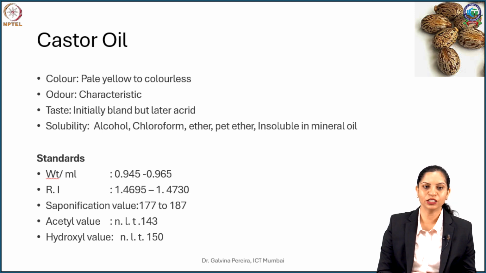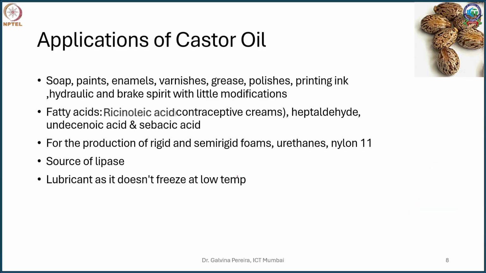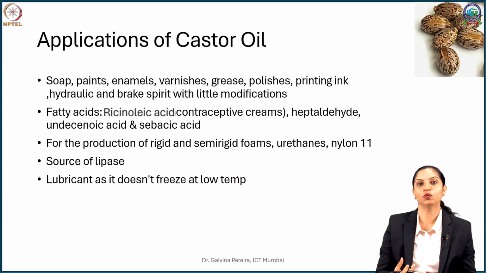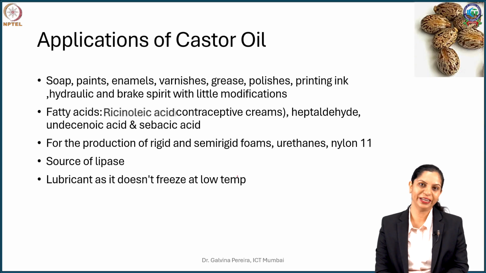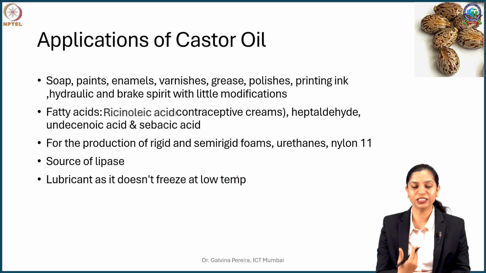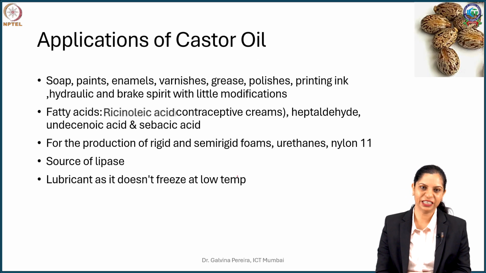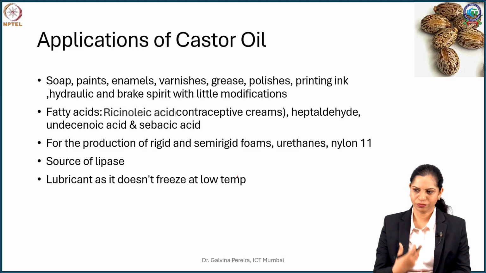Now these are some of the things used to determine the constants, the value or the assay of it. Castor oil has numerous applications. It is given as a laxative. You will see a lot of elderly people taking arand oil as a laxative ingredient. So it helps in constipation.